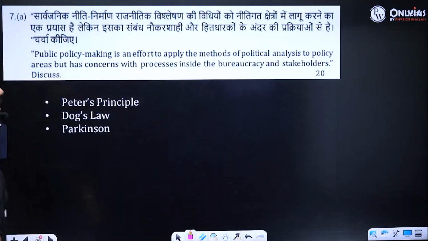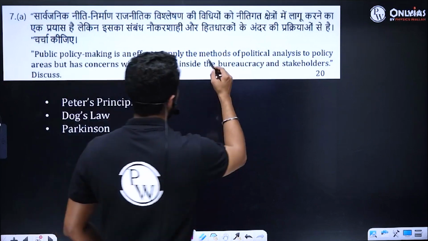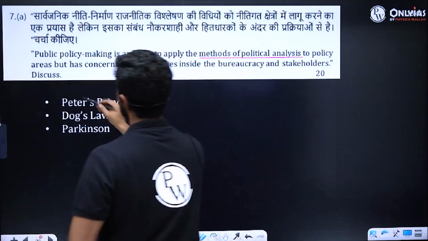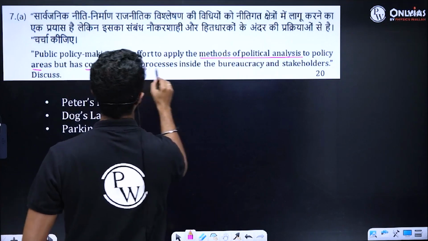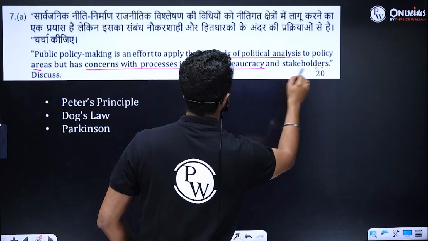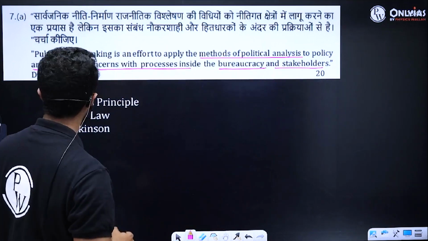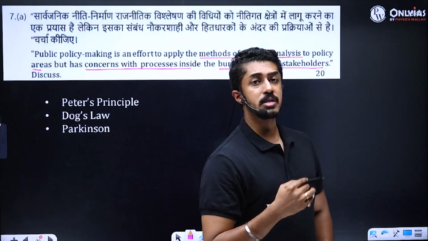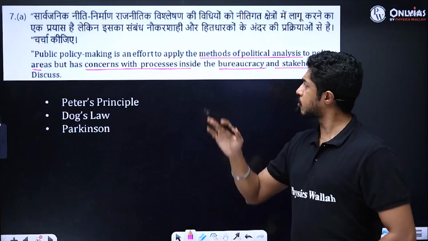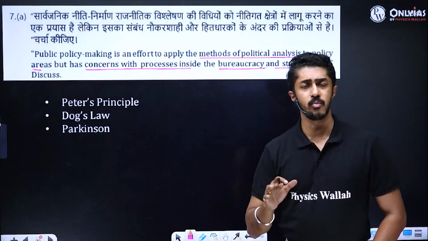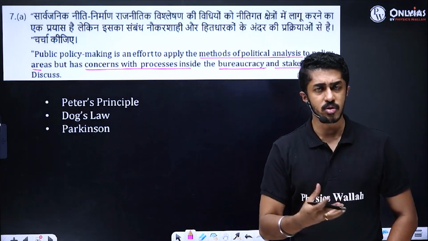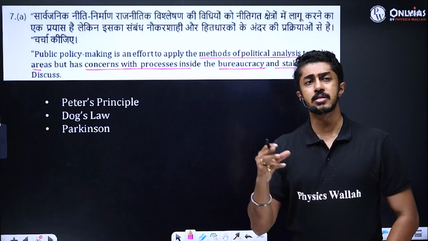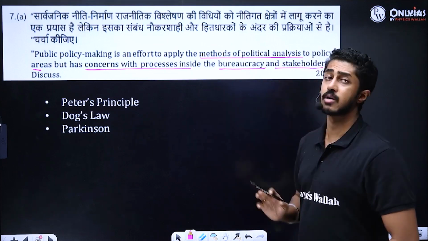Public policy making is an effort to apply methods of political analysis to policy areas, but has concerns with processes inside the bureaucracy and stakeholders discuss. So, public policy making again. It's all about what? Methods of political analysis. How you are doing the political analysis to come out with a solution. But then it is concerned with bureaucracy and stakeholders.